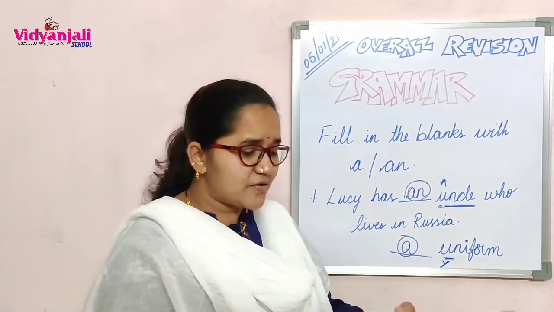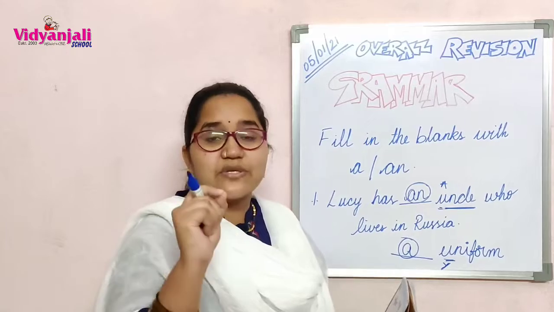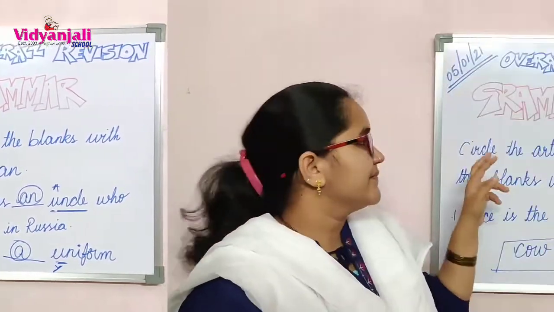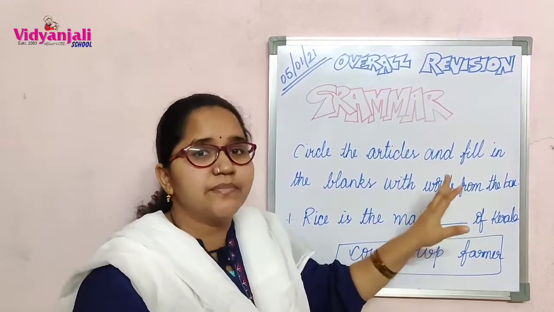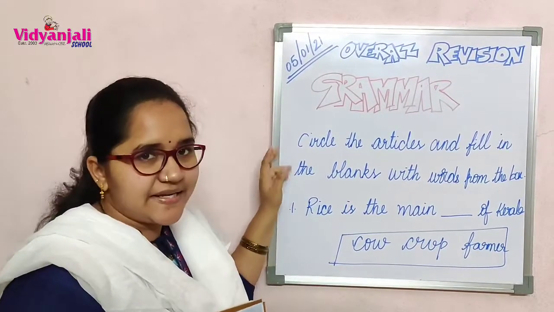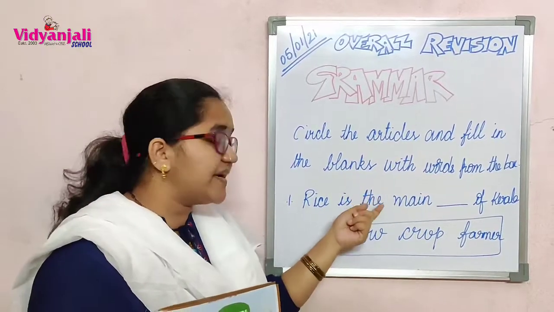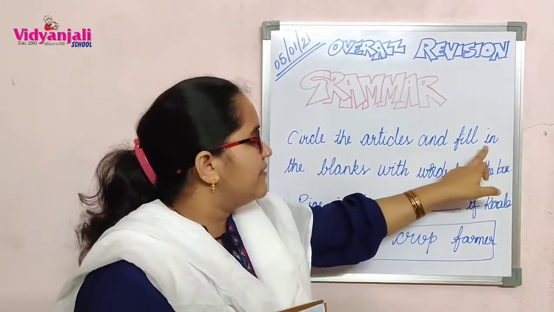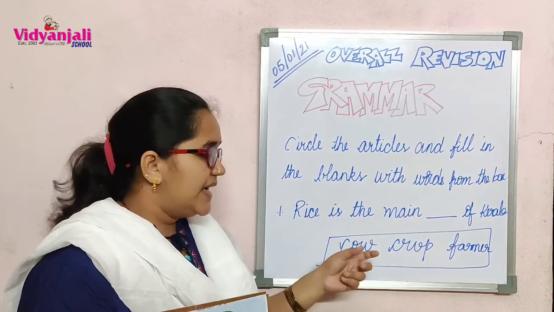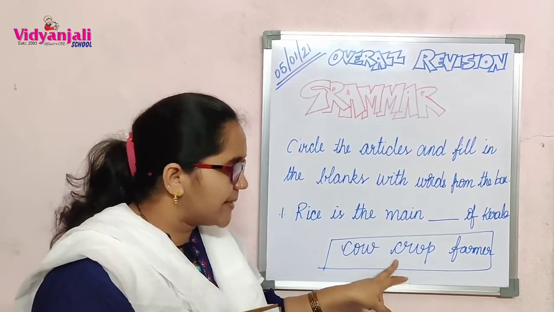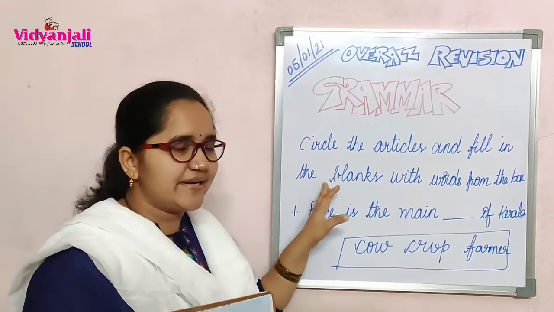Now let's move on. In that Roman you have 10 questions. Read each and every question very clearly. Now let's move on to the second Roman. The next Roman in our grammar: circle the articles and fill in the blanks with the words from the box. If you read this heading very clearly, you will understand that in the question, you have to circle the article which is already given. And after that, fill in the blanks with words from the box. That means the box contains some words. From that box, you have to fill the blank. Very easy, na? So you have to read the heading very clearly.